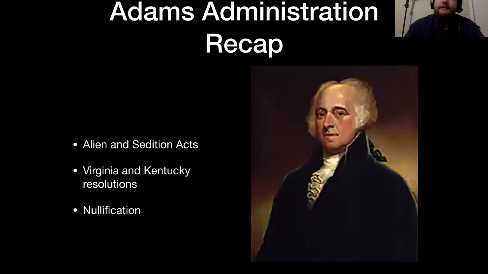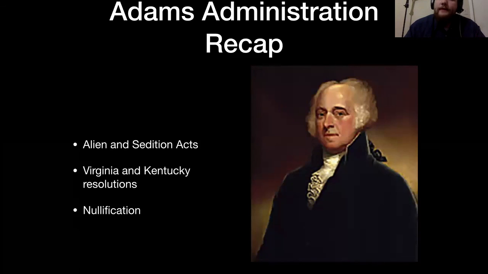The Sedition Acts were a set of legislation that made it illegal, essentially, to speak out against the president. This is something that today would not fly at all with freedom of press and such. And this is, in the end, why the Sedition Act was struck down as unconstitutional later on.